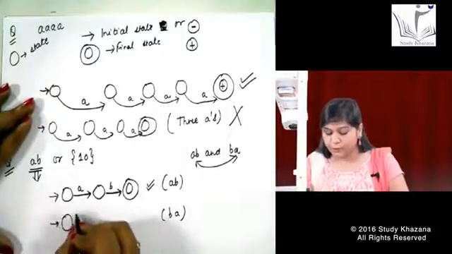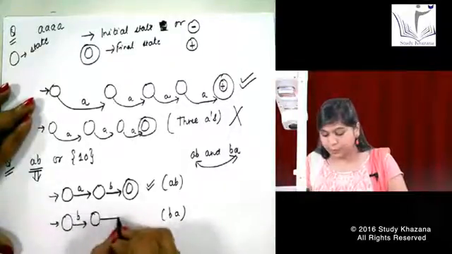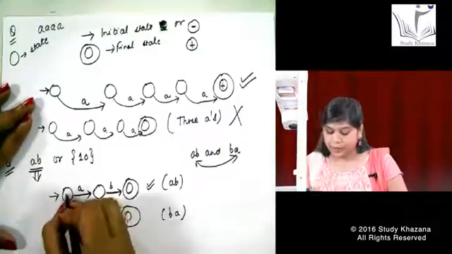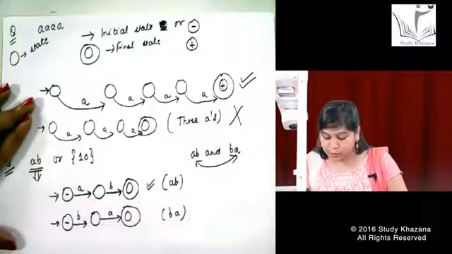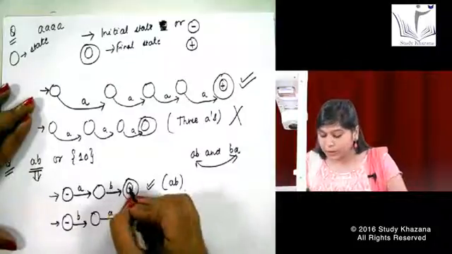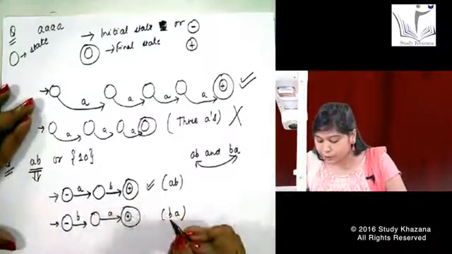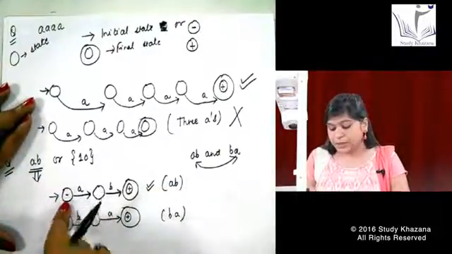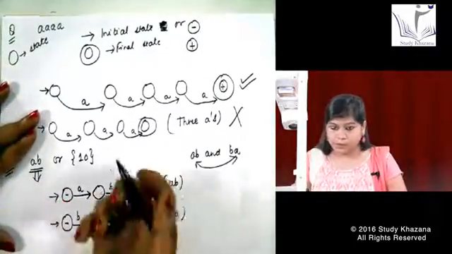If I want to make it for BA, obviously I start with the B input. I do like this and I make it like this, A. Okay. This is my initial state. I can also put my minus sign over here. I can also put my plus sign over here. Although I have represented my initial and final state with the single circle and with the double circle also.